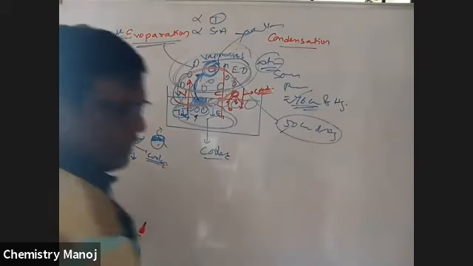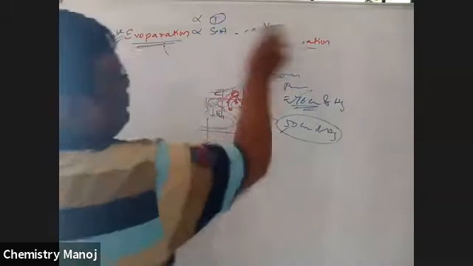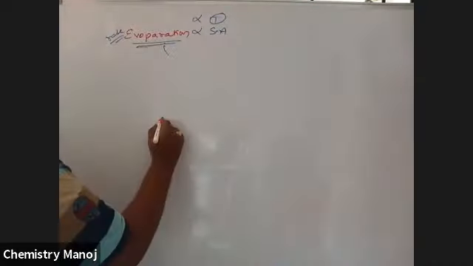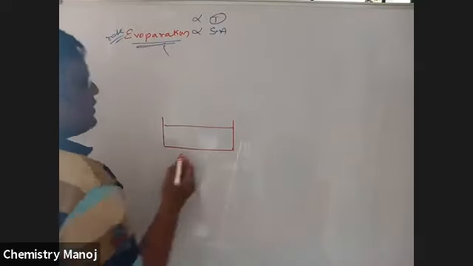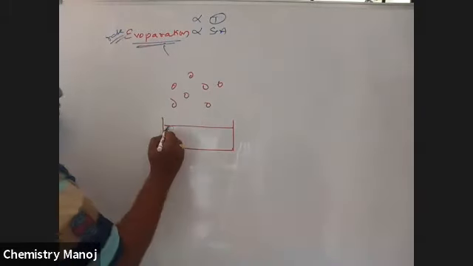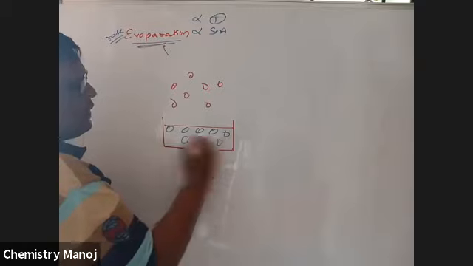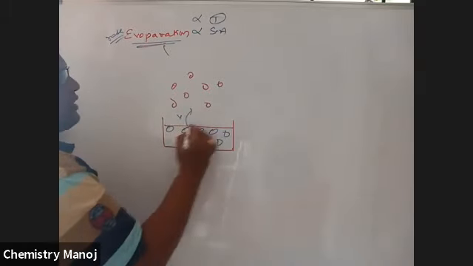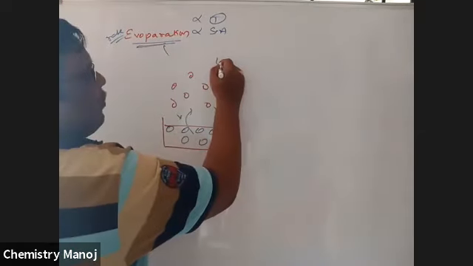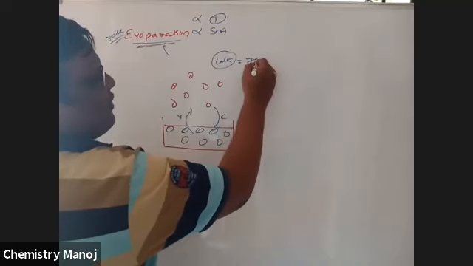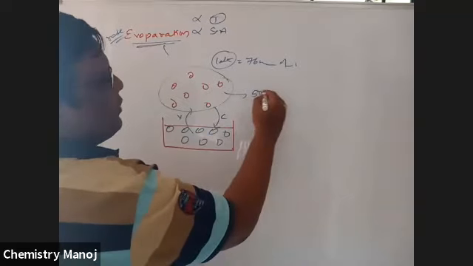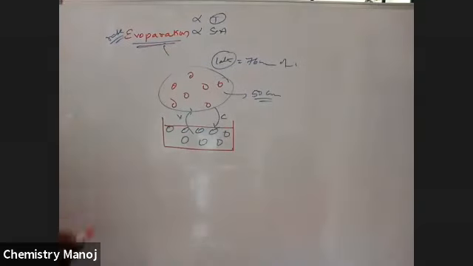That means here, at the liquid surface, these are the vapor molecules, these are the liquid molecules. Liquid molecules are going to vapor, and vapor molecules are going to liquid, which is condensation. Here, 1 atmosphere pressure is maintained, which is 76 centimeters of Hg. But the pressure due to this vapor, let it be 50 centimeters of Hg, is less than that.